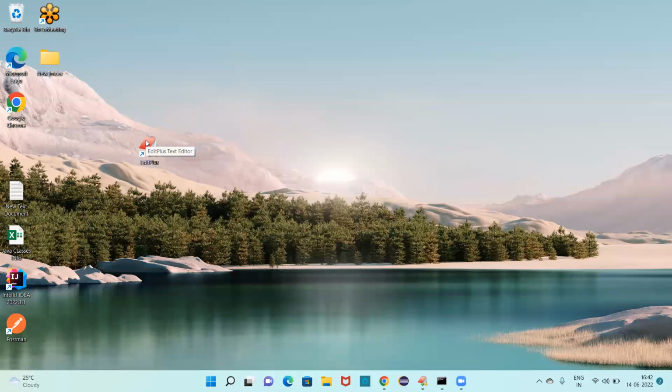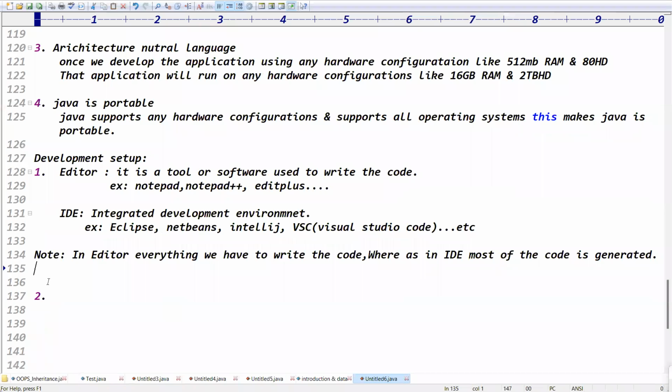So we understood that this is the editor. Editors are used to write code, and IDEs are also used to write code. The difference is that in an editor we have to write everything ourselves, whereas in an IDE most of the code is generated. That's why it is recommended to use an editor in initial classes. For the first 1 month of classes, you can go with the editor. Next 1 month of classes, what?